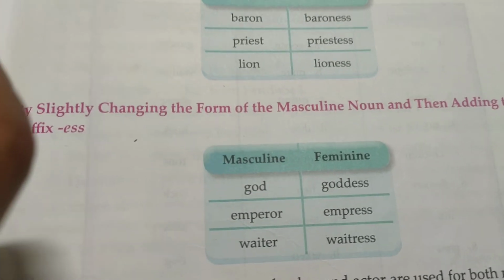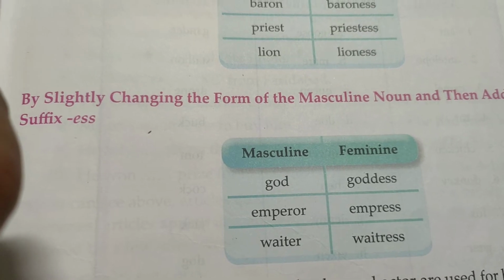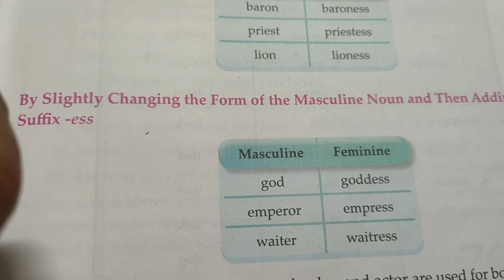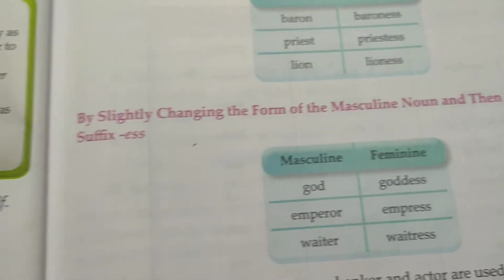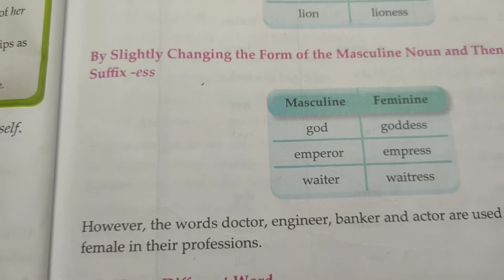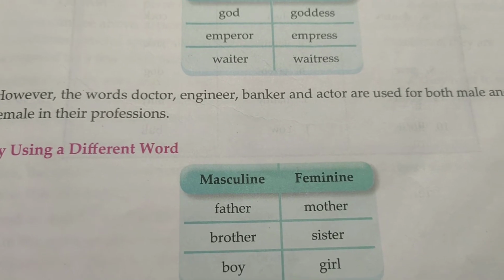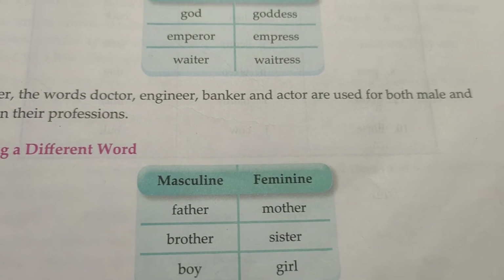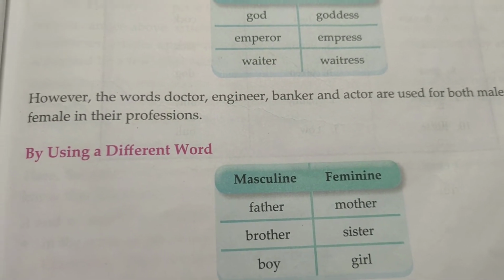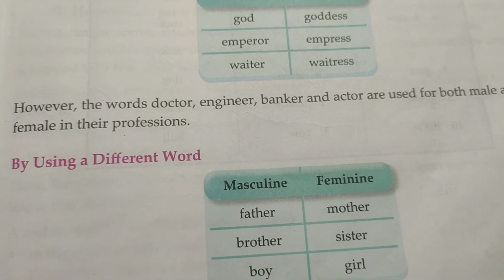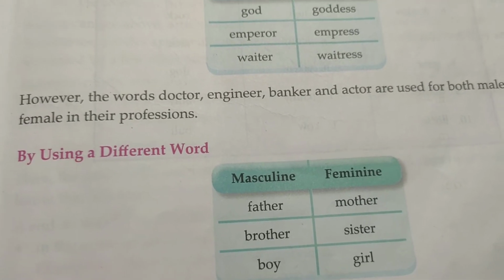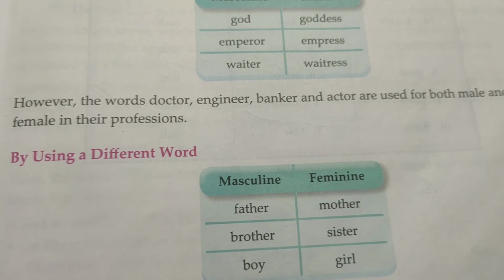God, goddess. Emperor, empress. Waiter, waitress. However, the words doctor, engineer, banker, and actor are used for both male and female in their professions.